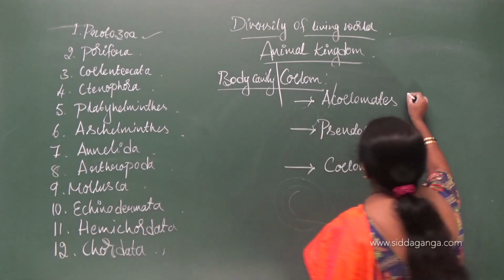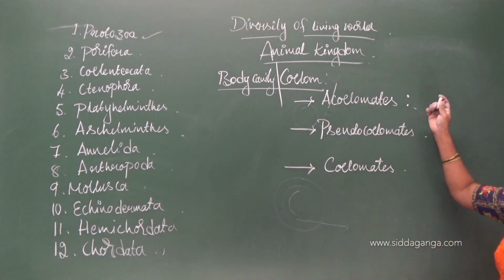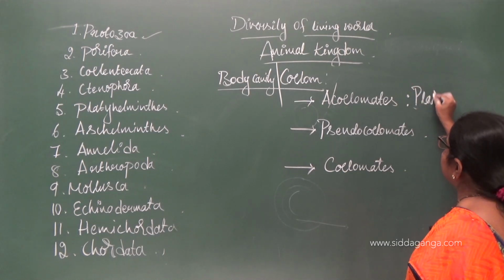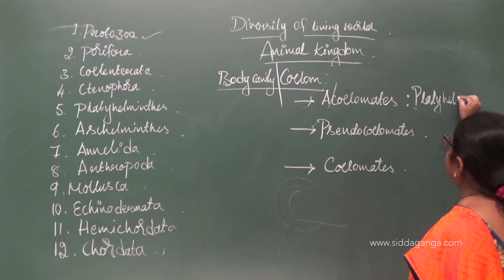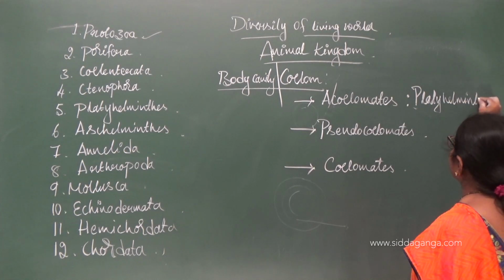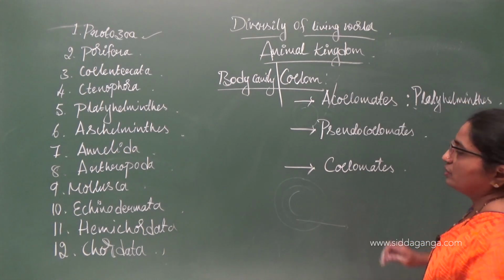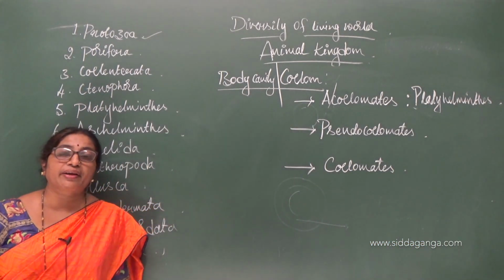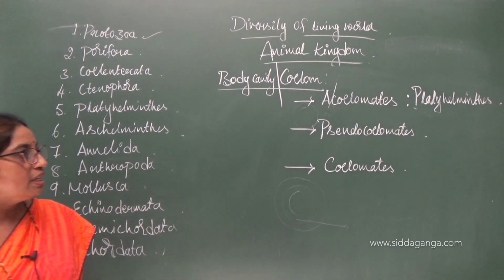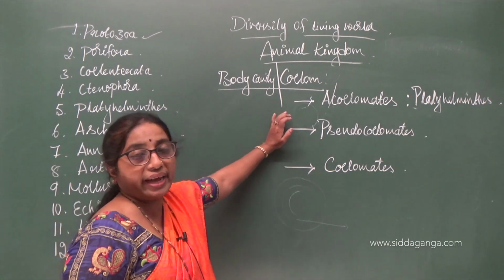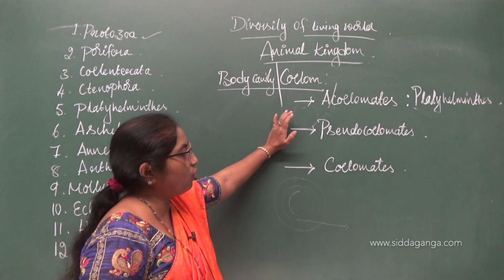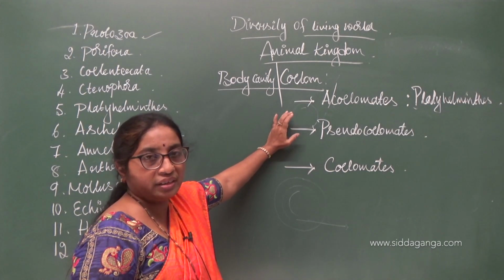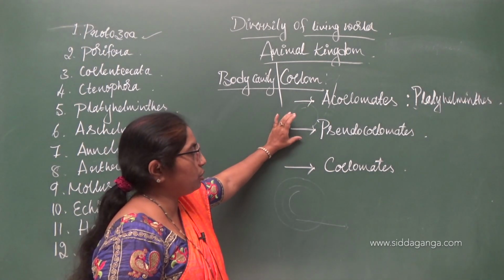So, the examples of Acoelomates are all animals coming under the phylum Platyhelminthes, which are referred to as flatworms. They do not have a cavity in between the alimentary canal and the body wall.